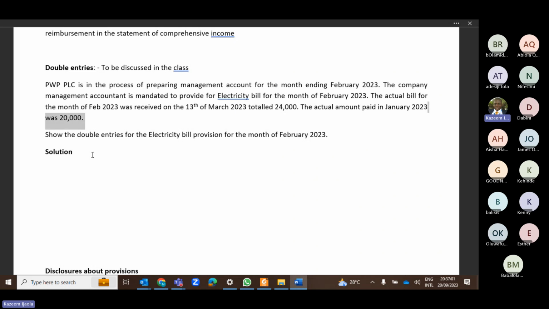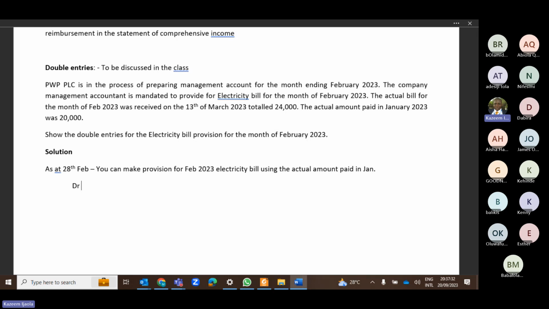So what you can simply do here is make a provision as at 28th February for February 2023 electricity bill, using the actual amount paid in January. How do you do that? You just debit your P or L. How much did you pay in January, please? We paid 20,000.